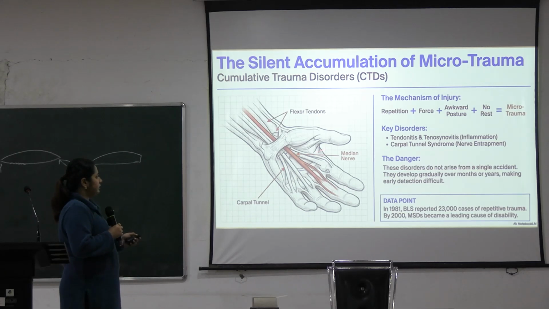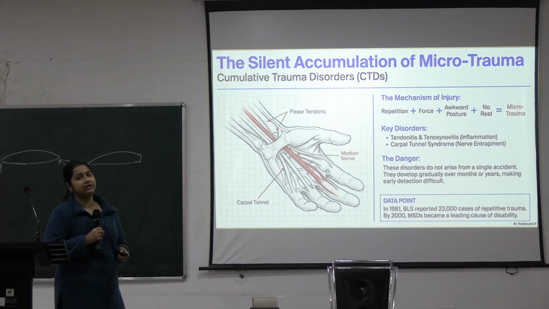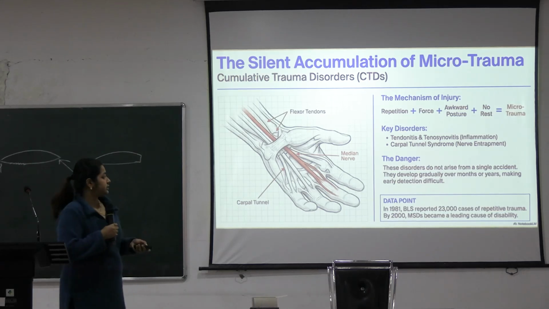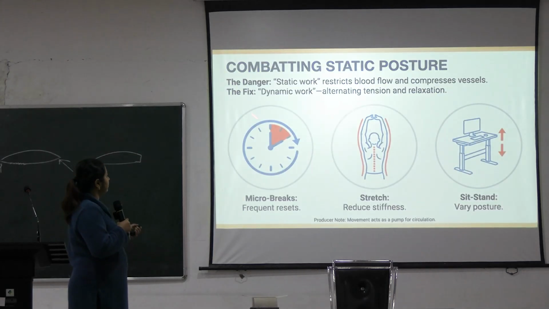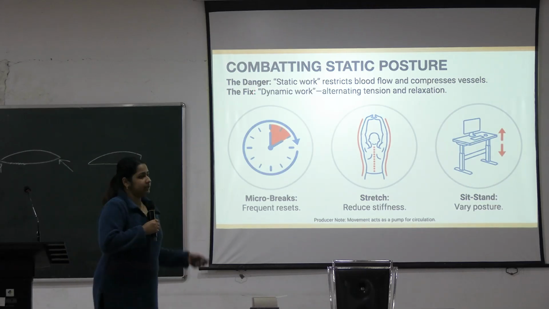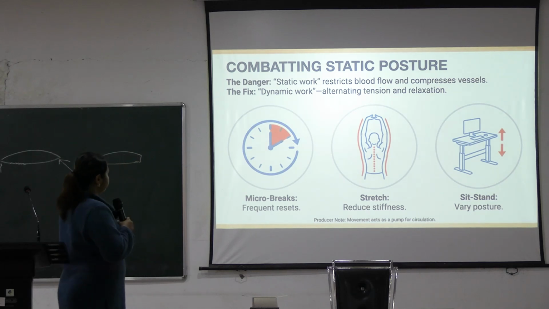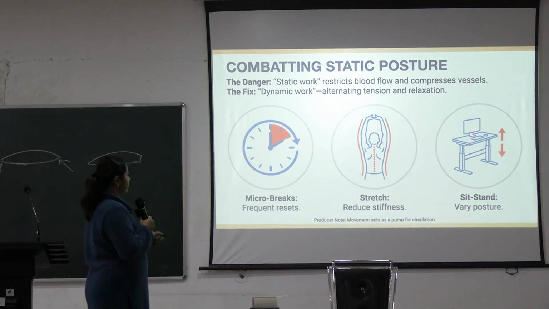So these are all grouped into the musculoskeletal disorders. These are very important disorders that occur in the occupational industry. Then what to do? How to combat the static posture and the microtrauma, how to mitigate this? You have to fix certain things.